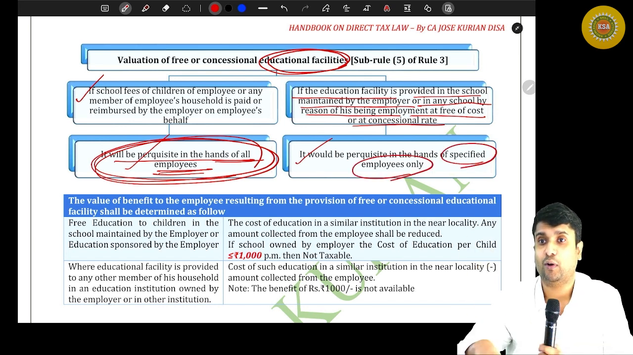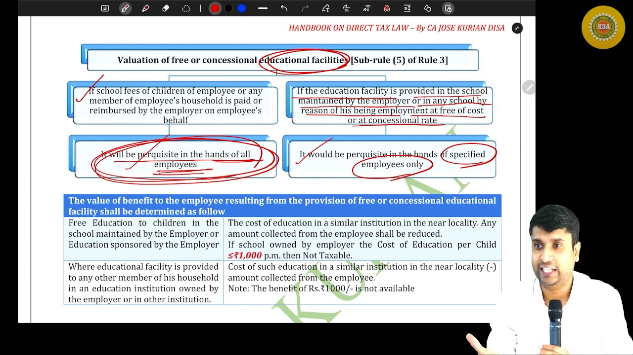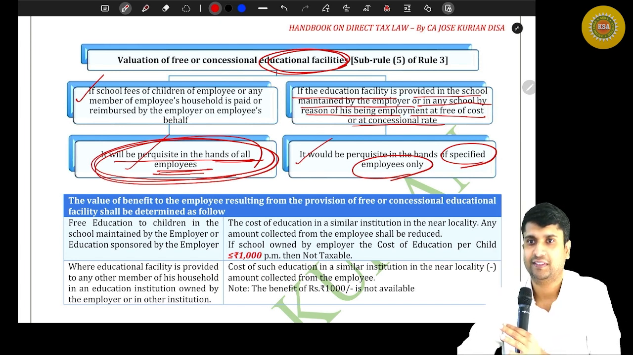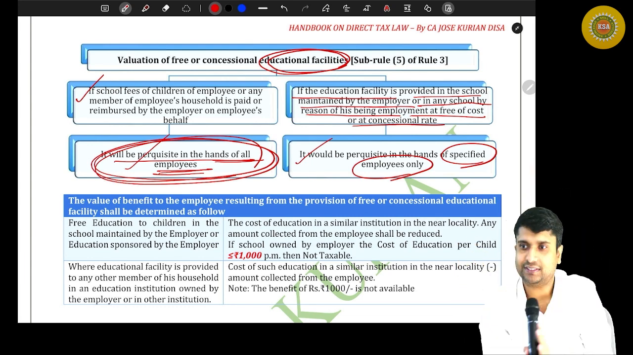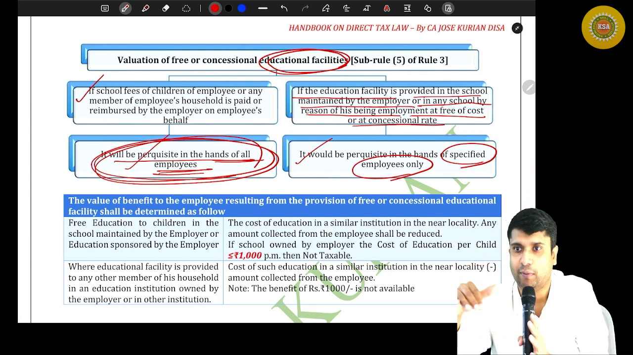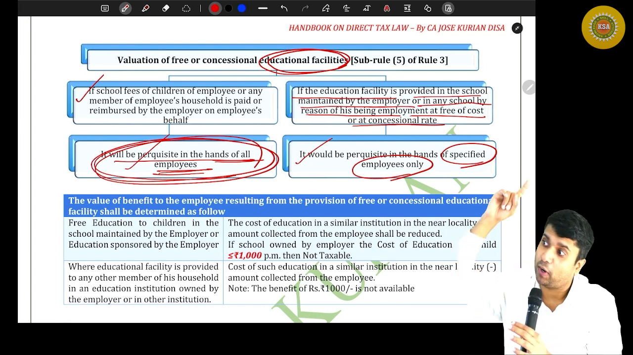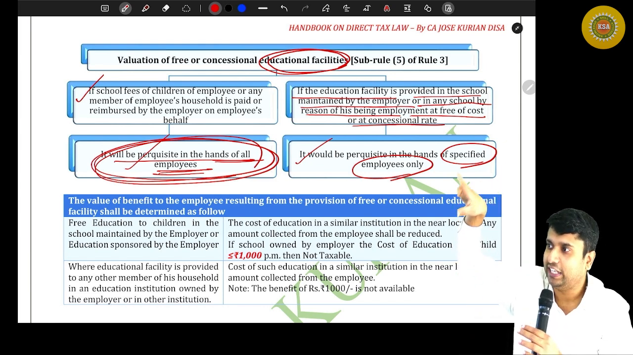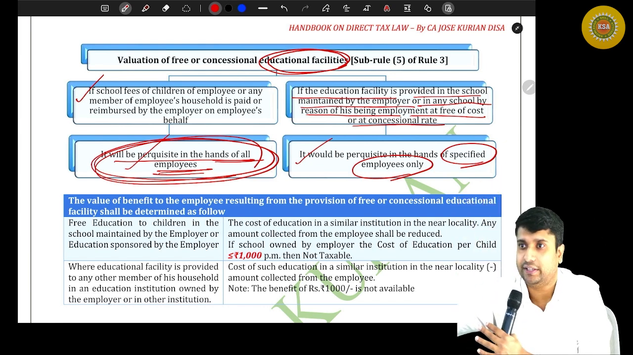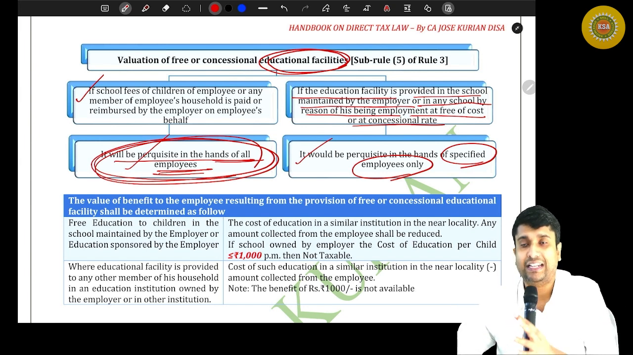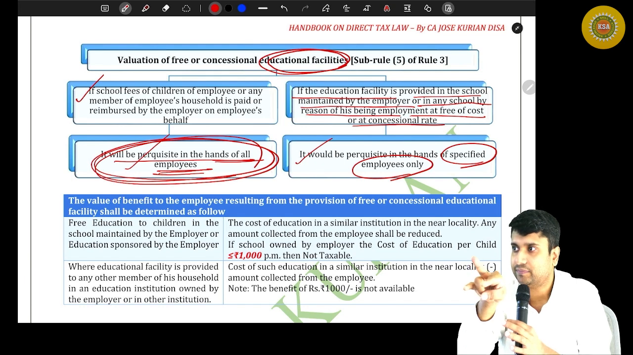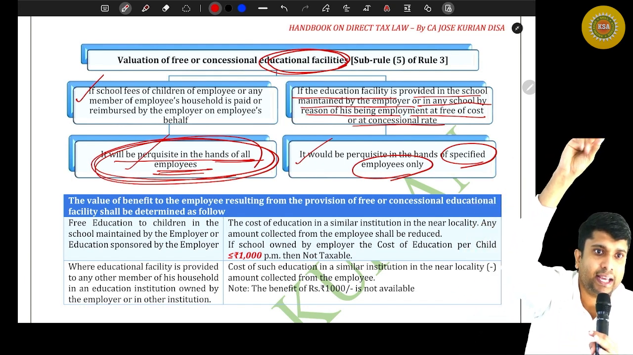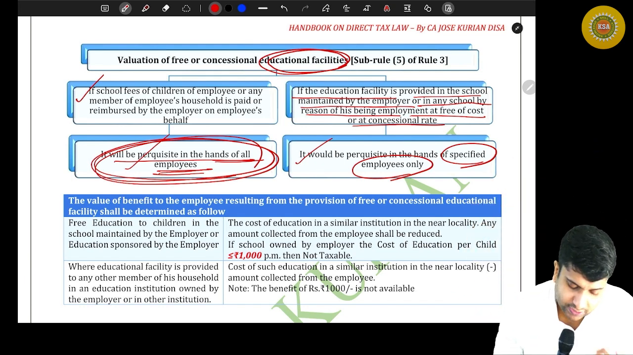The same story: owned by the employer, given to the employee. In the other case, I took admission for my children in some other school and I asked for the fees. It will be taxable in the hands of all employees. In the second case, the employer has the school. He told me, come, join your children here, in our school. I joined them. Then it will be taxable only if I am a specified employee. In the car also it is like that. Are you all listening? Superb. So this is what they say.